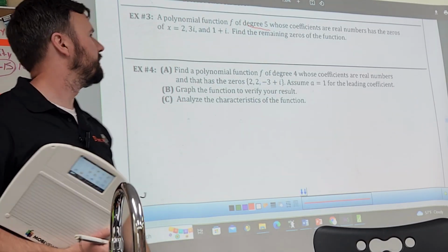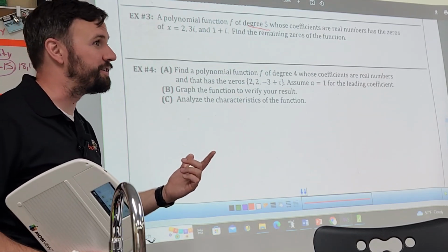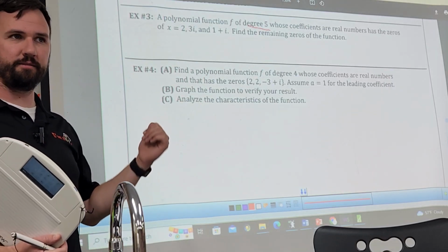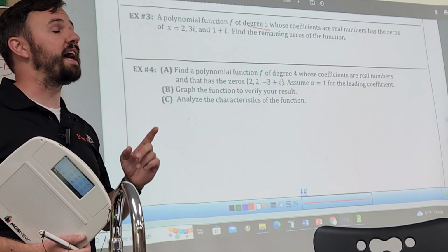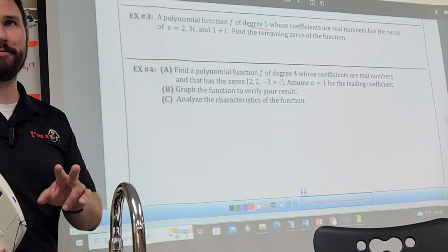Well, let's figure it out. We don't know multiplicity. We could only have 3 zeros. We could have 1 zero. You could have 2 zeros. We know it's not 0, though, because it's odd. And we know it's not greater than 5 because it's degree 5. Those are the 2 things we know.